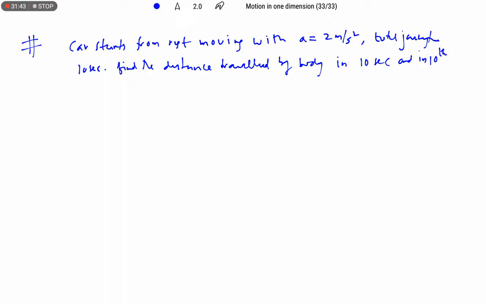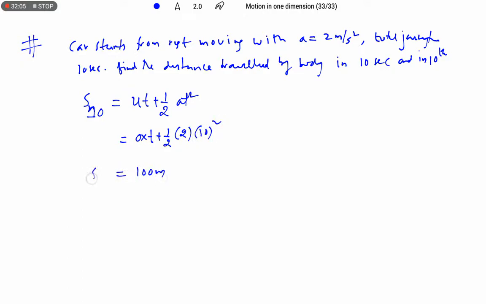In 10 seconds, directly we are going to get S10, the total time, equals u t plus half a t square. Starts from rest, so initial velocity 0: 0 into t plus half into acceleration 2 into t square, 10 square. So S10 will be 100 meters. In total 10 seconds it travels a distance of 100. Now they are asking in the 10th second, which is a particular time interval.